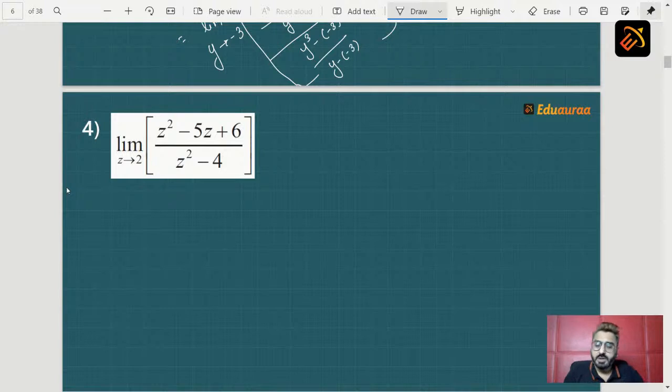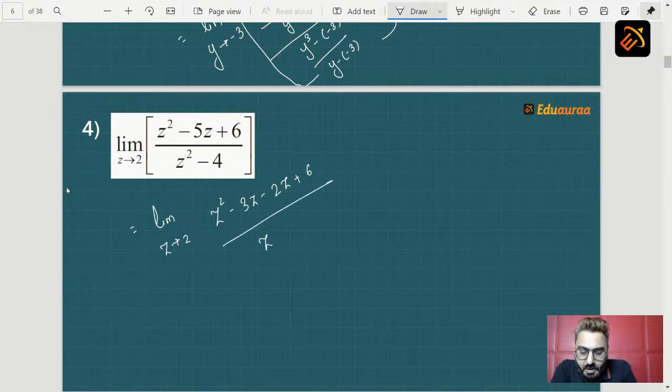So what we will do is we will write factors of this quadratic equation. So the next step here, we will write it as limit z tending to 2. Can we write this z square minus 5z plus 6 as z square minus 3z minus 2z plus 6 whole upon z square minus 4?